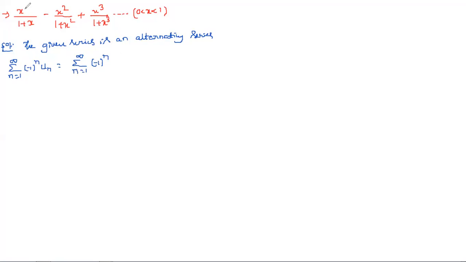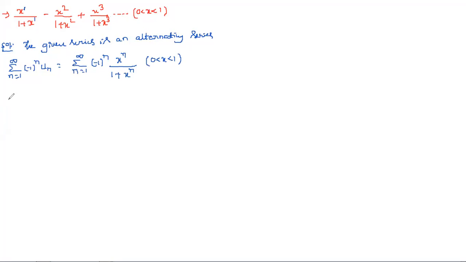Here, if you observe, x power 1, 2, 3 and so on, as we already calculated, we get un equal to x power n by 1 plus x power n. Are you getting the same or not? Here it is 1, here 2, and here 3. So un is x power n by 1 plus x power n, and they clearly mentioned that x values should lie between 0 and 1. Now coming to the first condition.